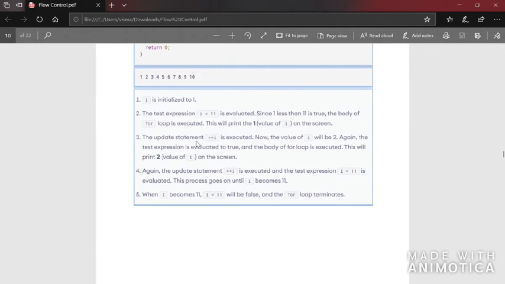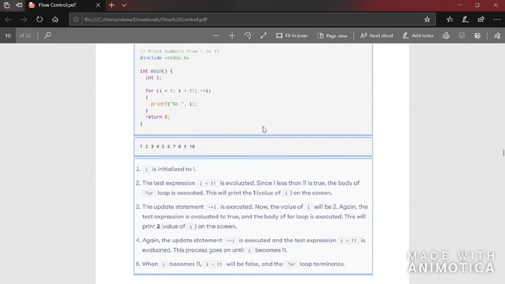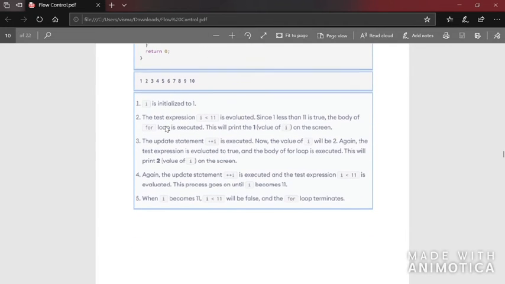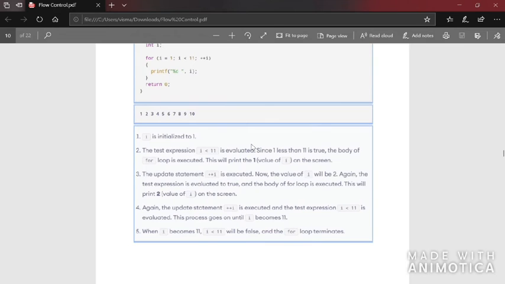Now the update statement. Since the condition is true, the body of the for loop is executed. This will print the value 1, the value stored in i. So i will be used to print the values. Now the update statement i plus plus is executed, and the value of i will be 2. Again the test expression is evaluated to true and the body of the for loop is executed.